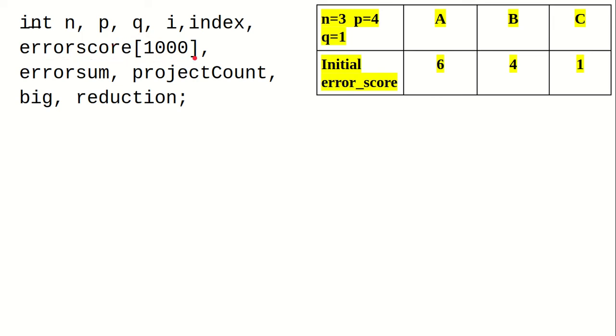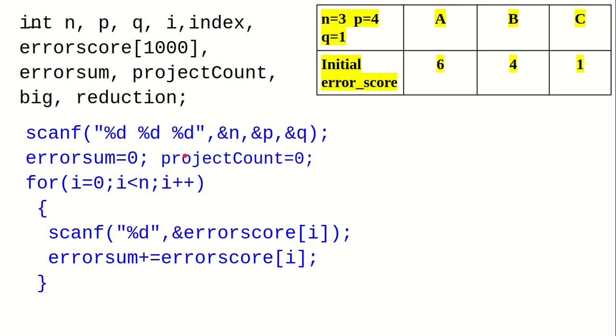Error sum is the summation of all team members' current error scores, so it is initialized to 0. Project count is used to store the number of projects completed, which is our output. The significance of the declaration, index, big, reduction variables will be explained to you later. Now we accept these input values from the users.